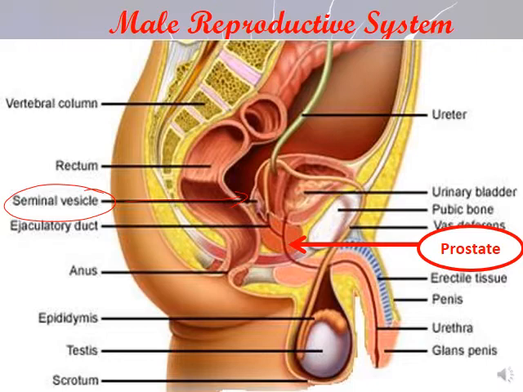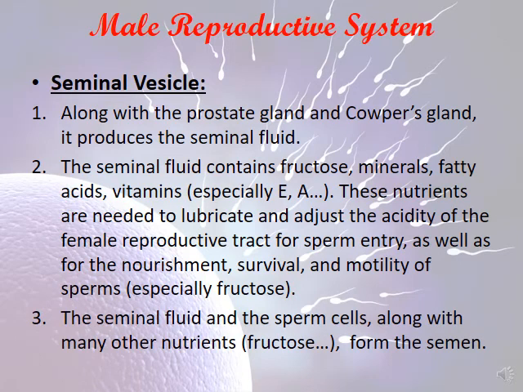Let's now move to the prostate gland. Okay, and we're going to talk also about the Cowper's gland. Along with the seminal vesicle, the prostate gland and the Cowper's gland produce the seminal fluid, which contains the sperm cells.